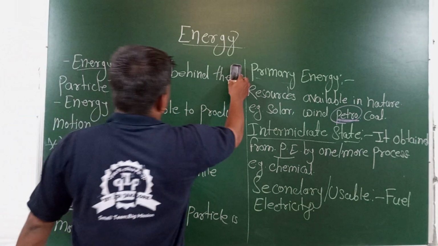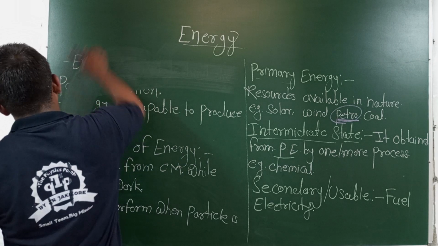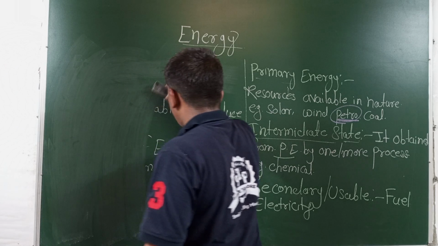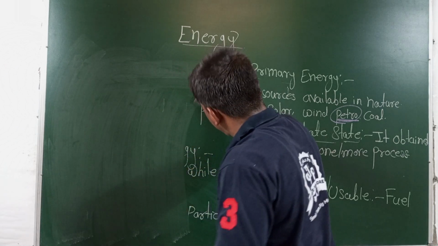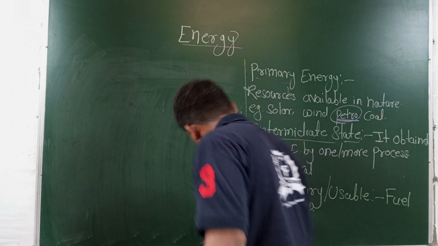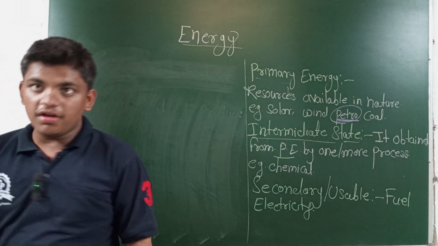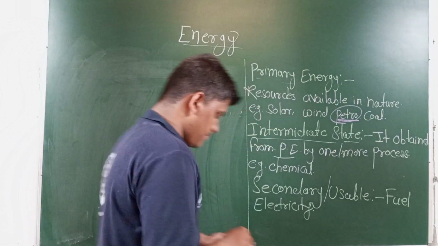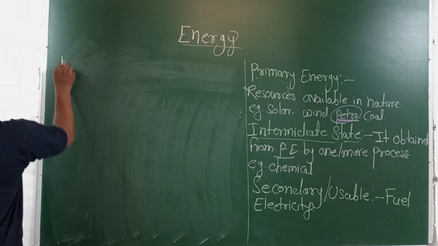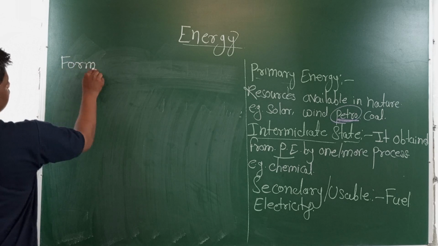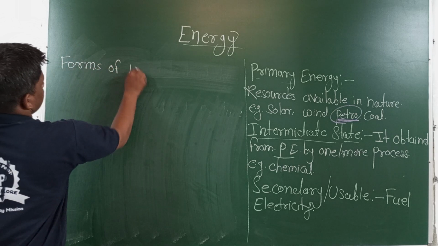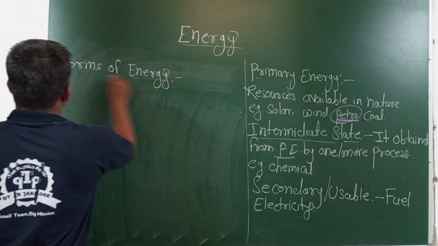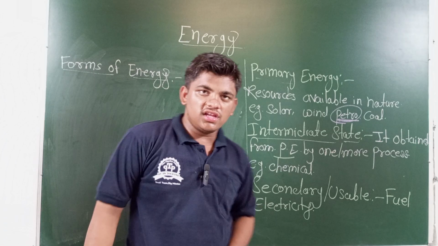Okay. Now let's start the discussion of the forms of energy or the types of energy. Forms of energy: electrical energy, mechanical energy, chemical energy, nuclear energy, hydro energy. These are five sub forms of energy that will be discussed in these lectures. Okay, please take the heading: forms of energy. Several forms of energy we will discuss in this lecture.